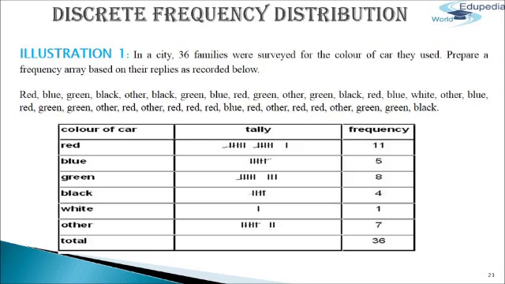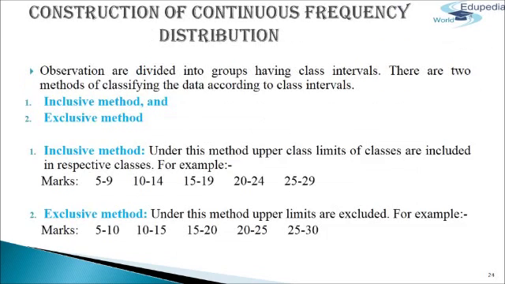First is red color, it is used by 11 families. Next is blue color, used by 5 families. Next is green color, used by 8 families. Next is black color, used by 4 families. Next is white, used by 1 family. And the other colors were preferred by 7 families. And the total is 36 families. So this is the illustration of discrete frequency distribution.